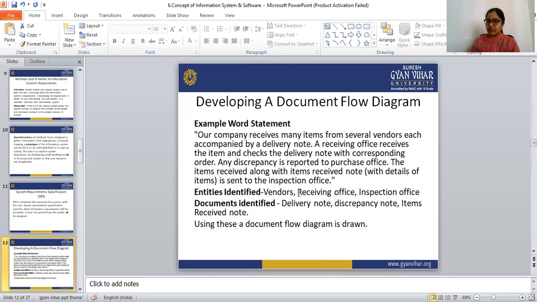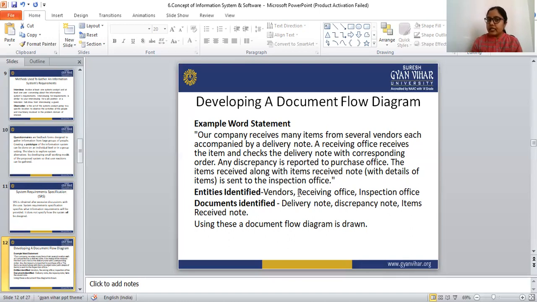After that, it matches the delivery note with the corresponding order. If there is any discrepancy, then that is reported to the purchase office. If there is no discrepancy, then it is sent to the inspection office with a received note.